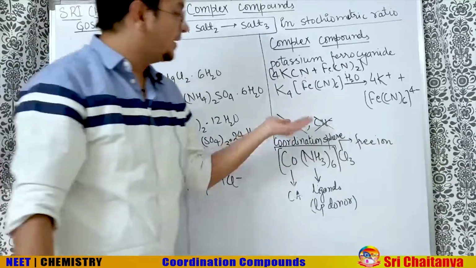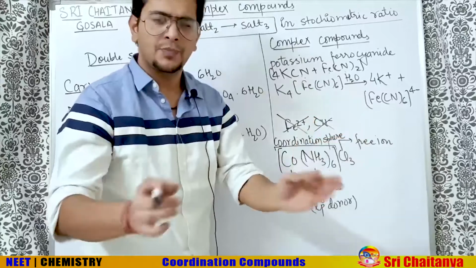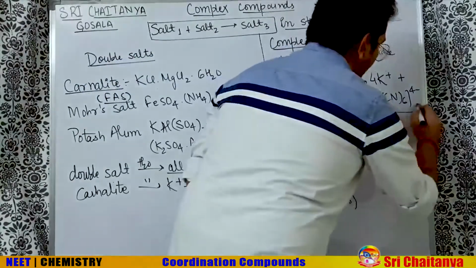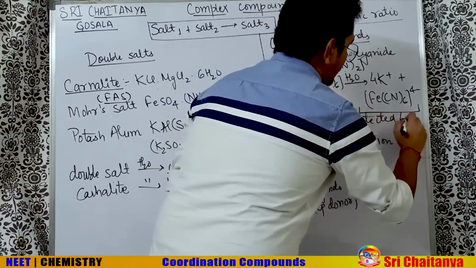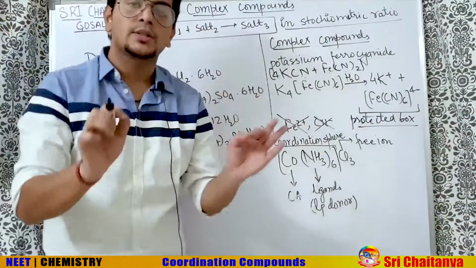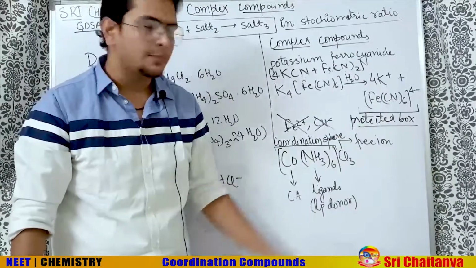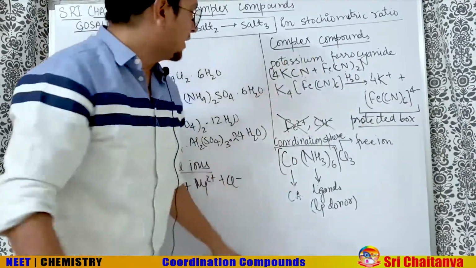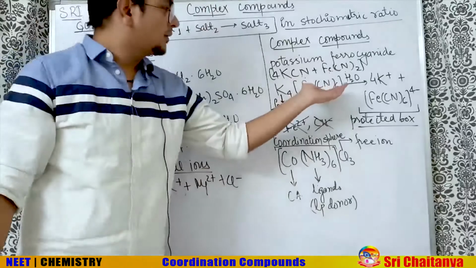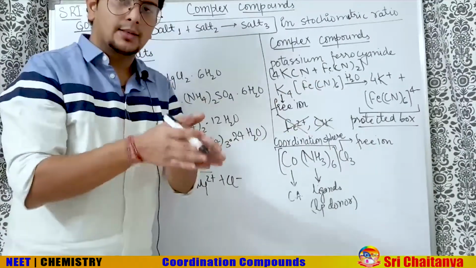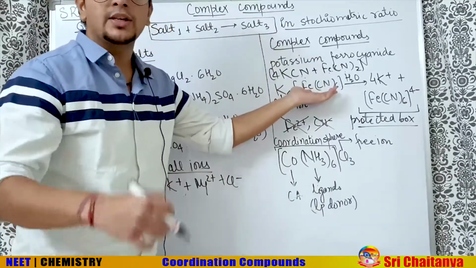So what we understand is that this Fe(CN)6 stays together in the aqueous medium, it is not getting dissociated. In very layman language, if I explain, this box is like a protective box or protected box. This protected box is not dissociating in the aqueous medium. So here we understand Fe2 plus is not coming, CN minus is not coming, but K plus will be coming out. That's because K plus is free to go out, I can call it a free ion. And Fe2 plus and CN minus together make a box which stays as a protected box, and that box is known as coordination sphere.